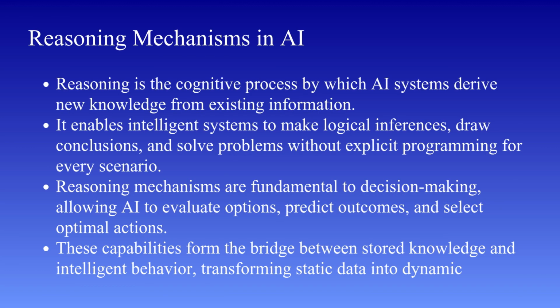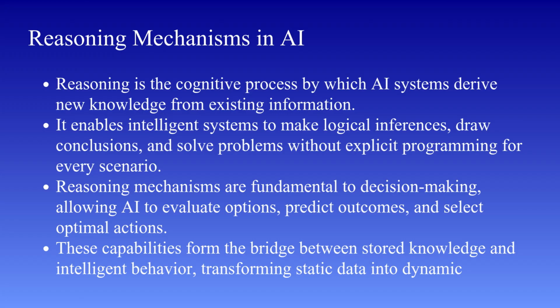Now let us begin with the fundamental concept of today's topic, which is reasoning in artificial intelligence. Reasoning is the process through which an AI system uses existing knowledge to derive new information or make decisions. In simple terms, reasoning is what allows a machine to think logically rather than just store and retrieve data.